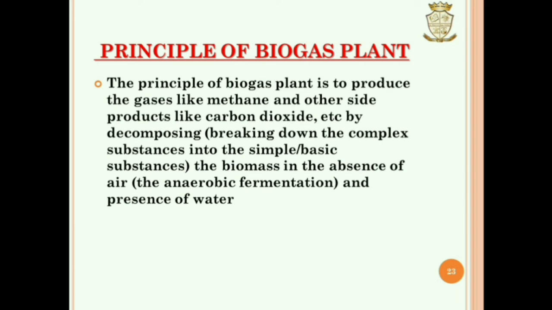Principle of biogas plant. The principle of biogas plant is to produce gases like methane and other side products like carbon dioxide, etc. by decomposing the biomass in the absence of air and presence of water. Decomposing means breaking down the complex substances into simple or basic substances. Absence of air means anaerobic fermentation.